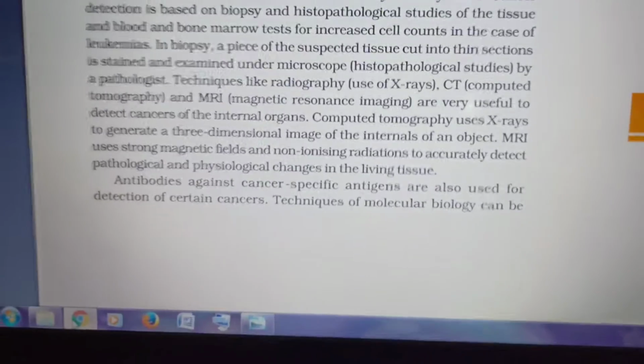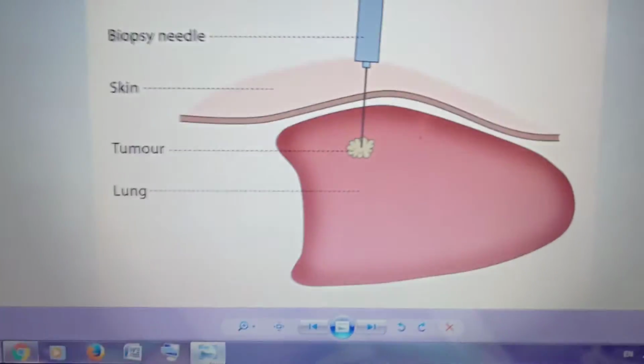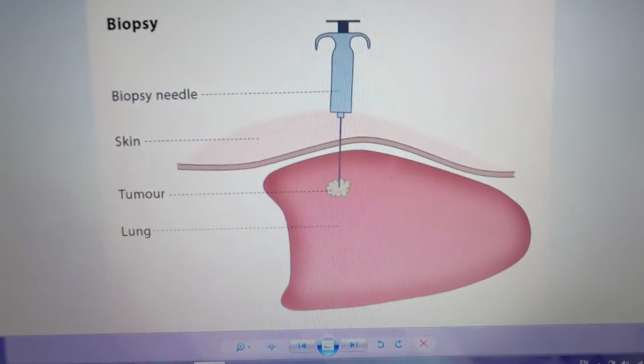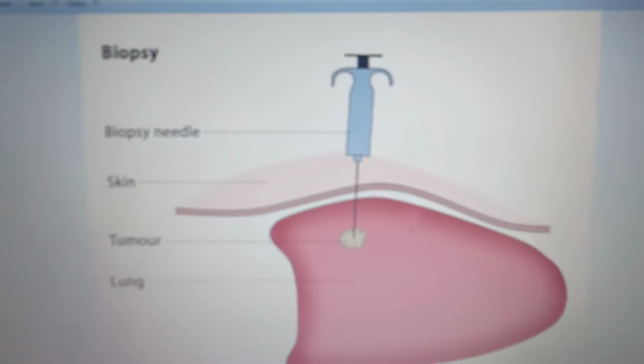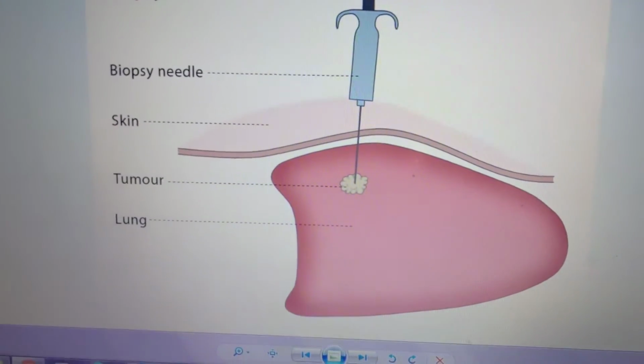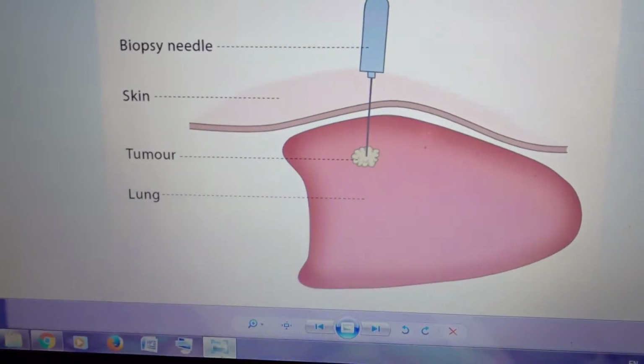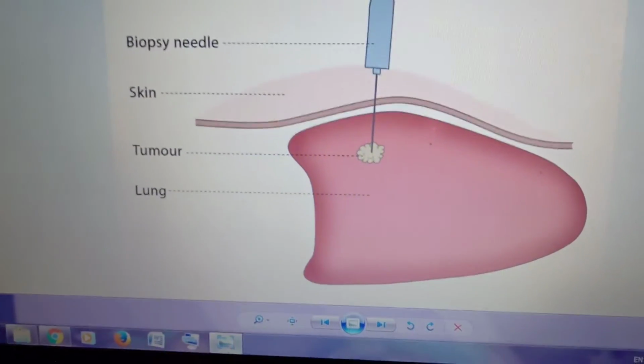One is based on biopsy. You can see the biopsy needle under the skin. They are examining the tissue. A tissue can be taken from anywhere, for example the lung, and they will examine it and find out whether any abnormality is there.